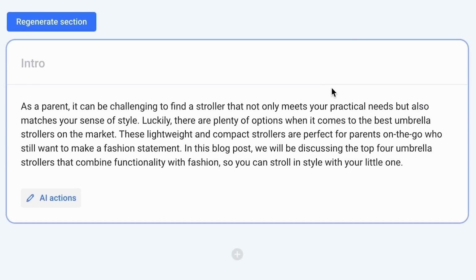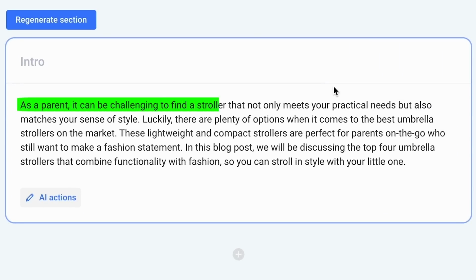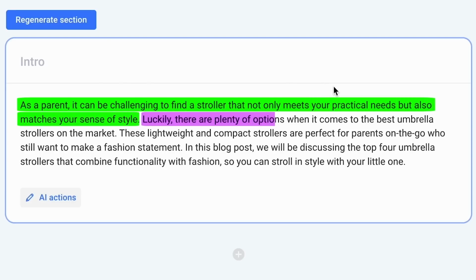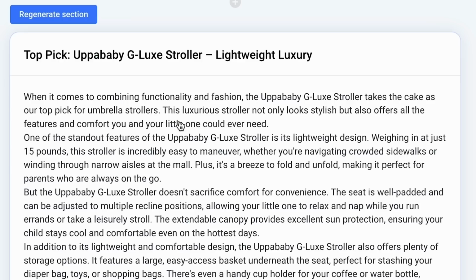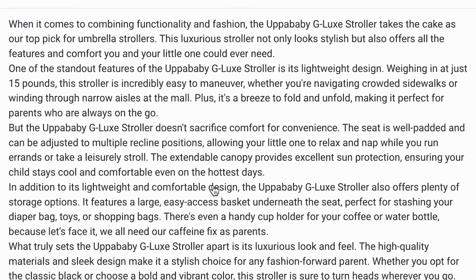So real quick, let's look at this. We've got a nice little intro. As a parent, it can be challenging to find a stroller that not only meets your practical needs, but also matches your sense of style. Luckily, there are plenty of options. Honestly, it's a decent intro. And then you can see each of these sections, the perks of umbrella strollers, the top pick, the Upababy G-Lux, and it gives all this information about it.